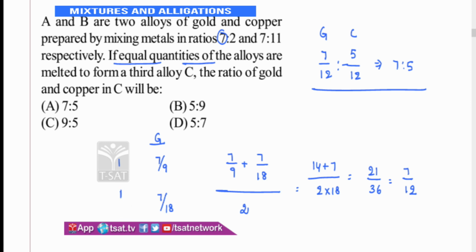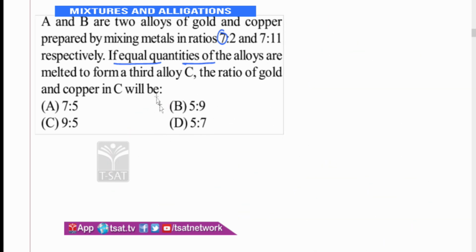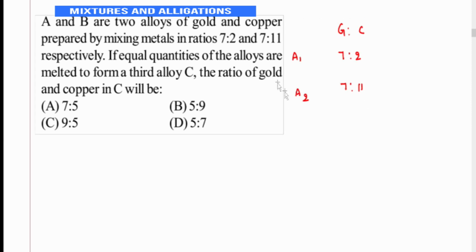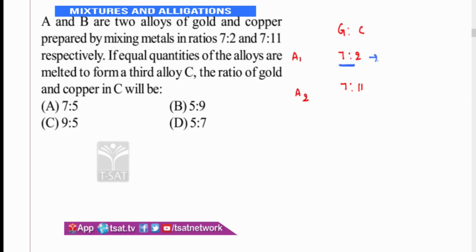Now when they say equal quantities, you can do it in multiple ways. How do I do it when they say equal quantities? Let's take the ratio of gold and copper in the first one. It's 7:2. In the second one, it is 7:11. This is alloy 1, alloy 2. Okay. Now tell me, take a multiple. How many parts are there? 9 parts. How many parts are there? 18 parts. Take any number which is a multiple of 9 and 18.